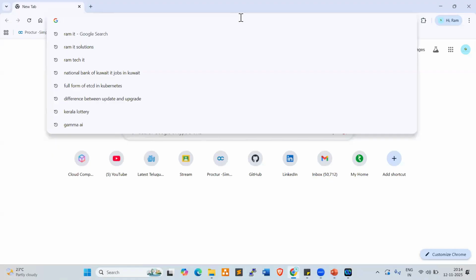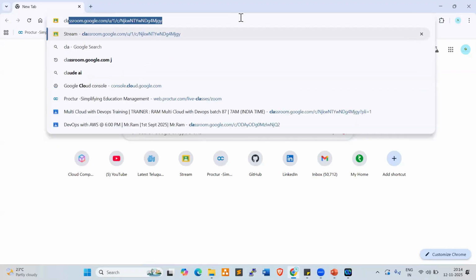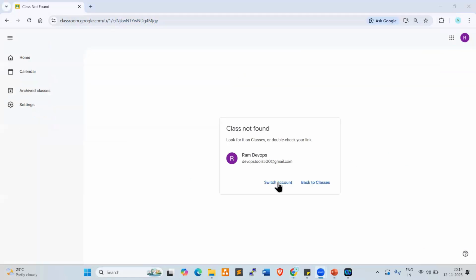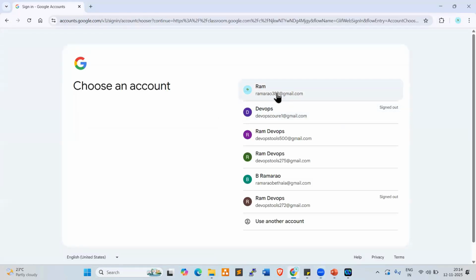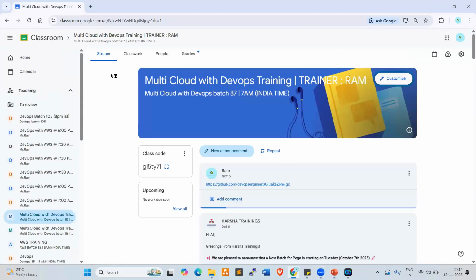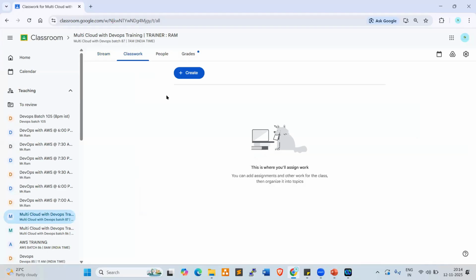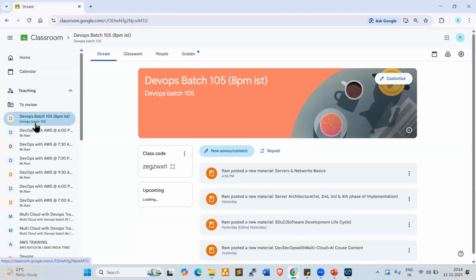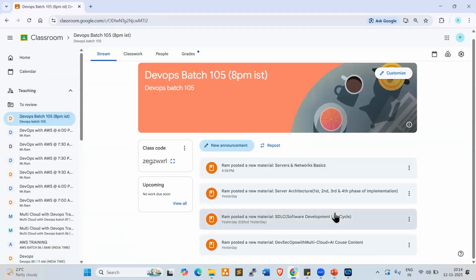Yeah, just go and search classroom.google.com. Switch the account. See your email account, right? So this is my email ID. Yeah. Now look at this, everyone. Sorry, here. This is our batch, right? I checked the previous batch. This is our batch. Look at this, everyone. So these are the documents which I uploaded.